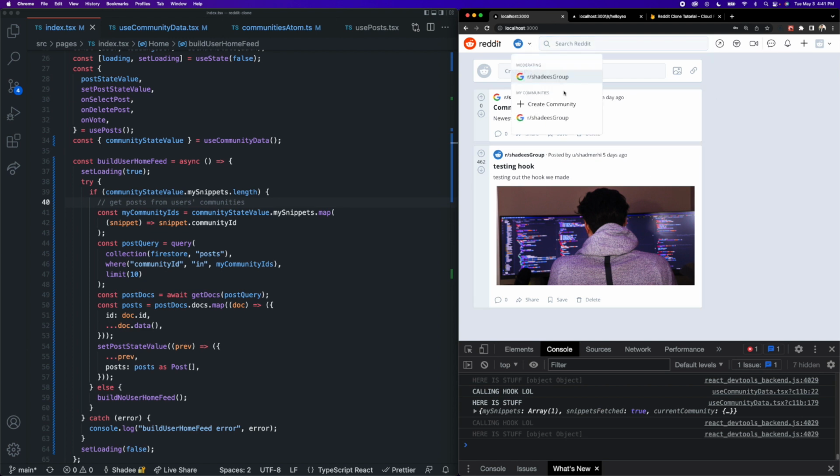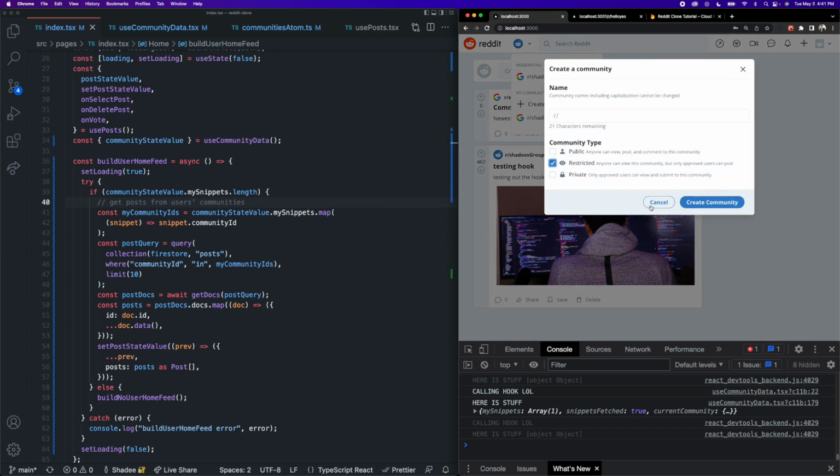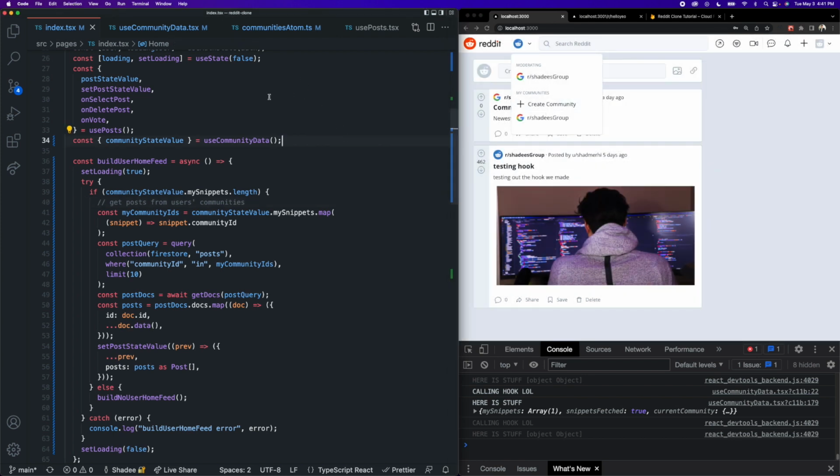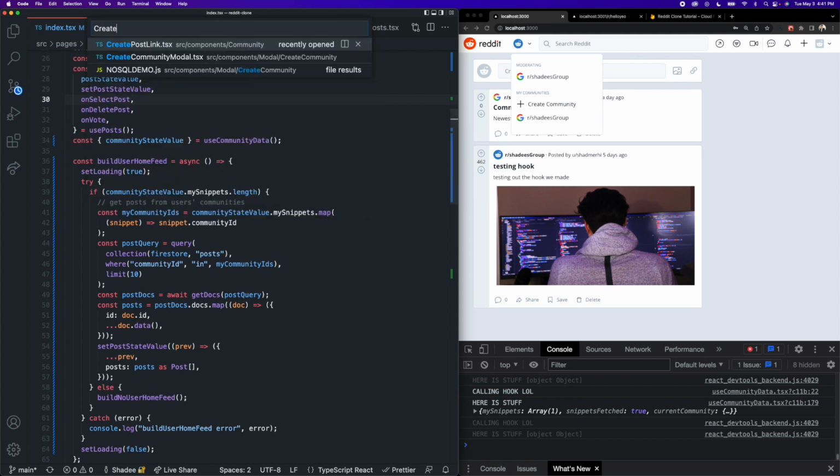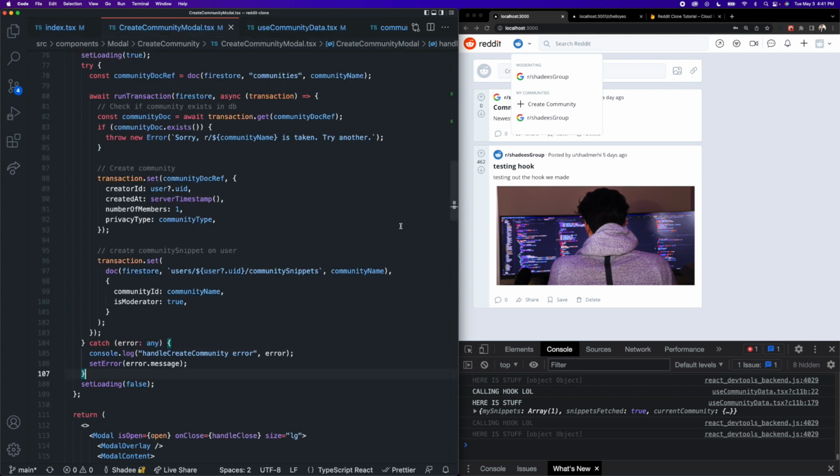And I actually realized there is some missing logic inside of our create community modal that I forgot to add. After we actually created the community, we want to be rerouted to that community page. And currently it's not doing that. It's just creating the community and it just stays with the modal open. And so to fix that, all we have to do is go back to our create community modal, which we haven't seen in a long time.